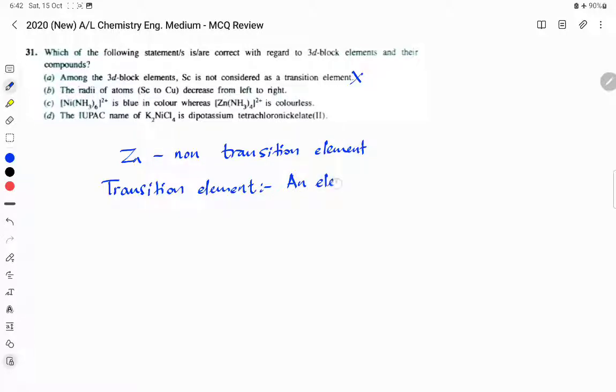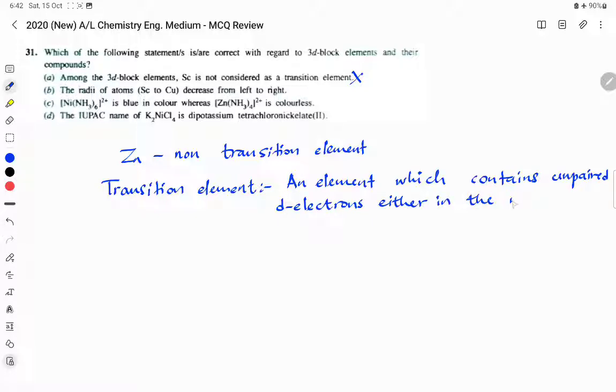An element which contains unpaired d electrons in either the metal or the metal ion.